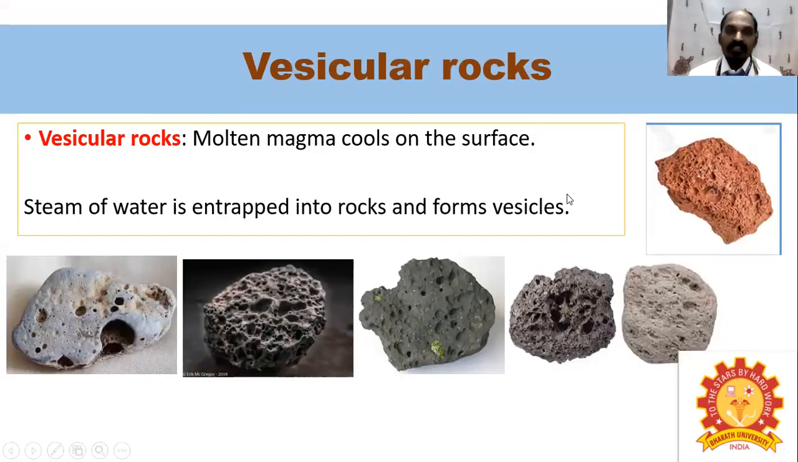Then the next one is vesicular rocks. Generally we know the vesicle is always formed due to the action of heat only. So based on the heat, the rocks are formed. That's why it is called vesicular rock. Molten magma cools on the surface. The steam or water is entrapped in the rock and forms a vesicle, so it is called vesicular rock. You can see some specimen examples here.